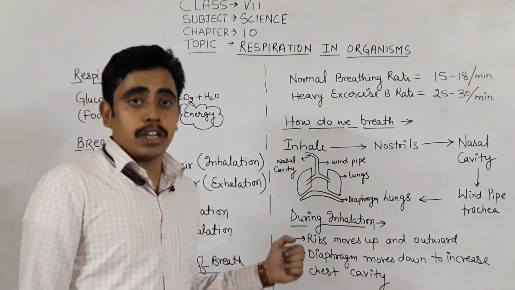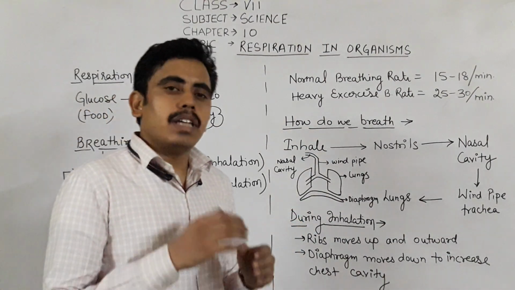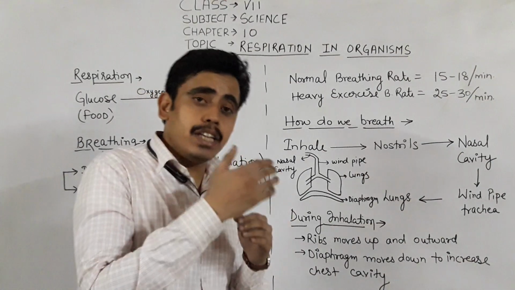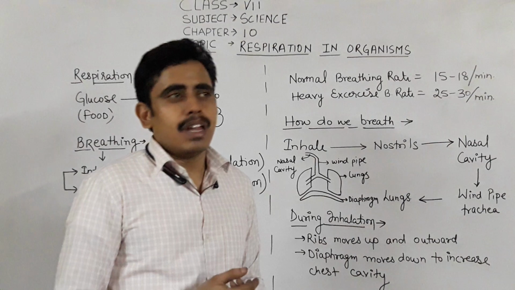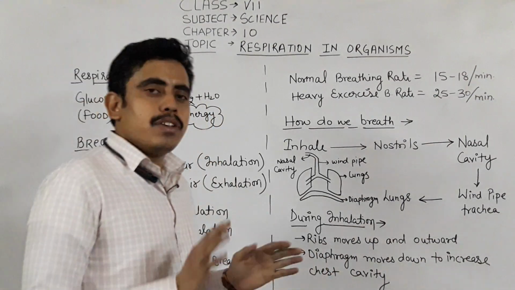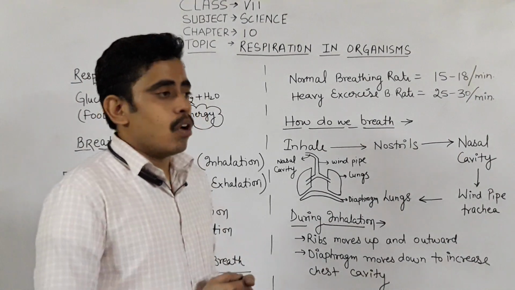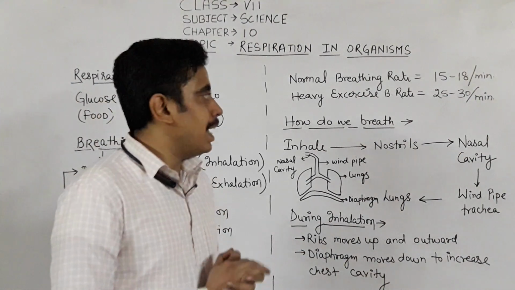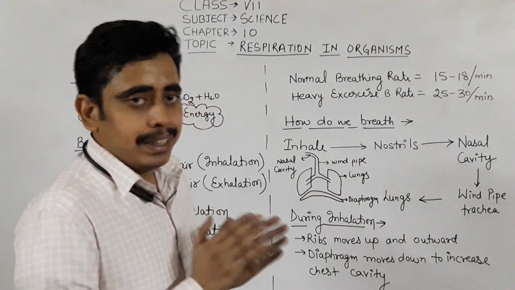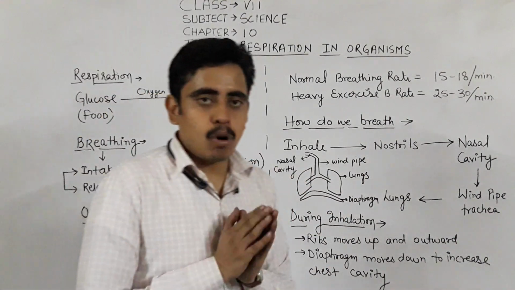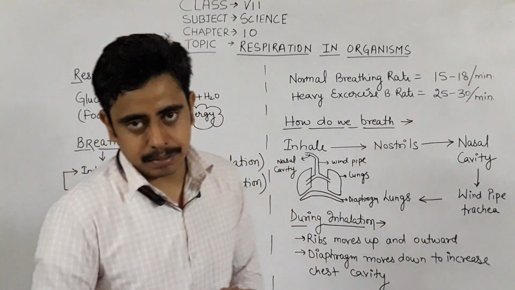The breathing rate is continuous, but it is not constant. Not constant means the rate of breathing can increase or decrease according to various physical activities. In normal conditions, when we are just sitting, reading a book, cooking our food, or sleeping at home, the breathing rate of the normal human body is approximately 15 to 18 per minute.